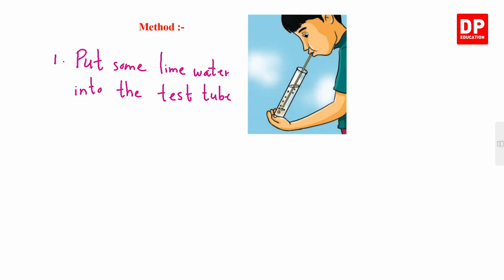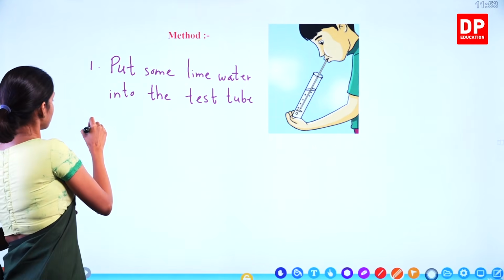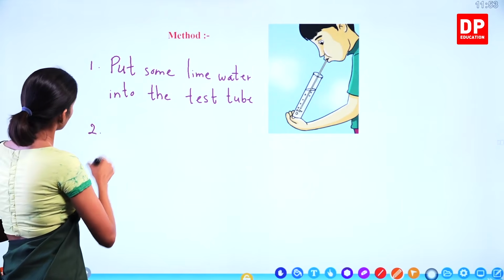What is the second step, children? What do we have to do next? We have to bubble exhaled air into this lime water sample using the straw.